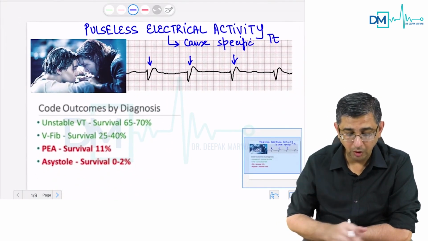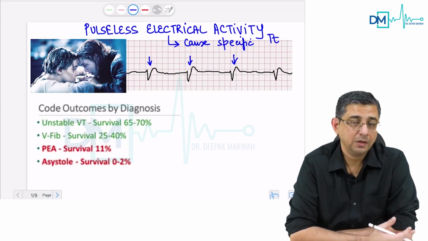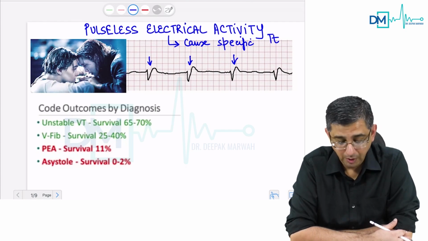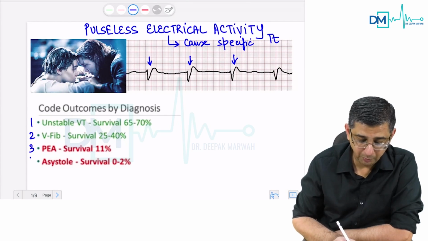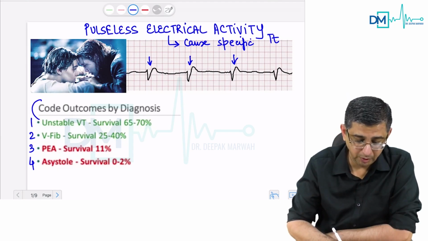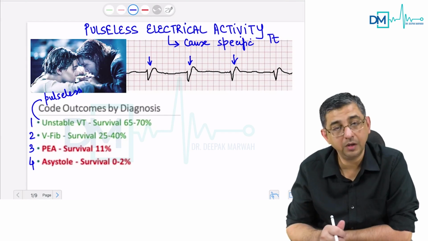When it comes to outcomes by diagnosis, code blue implies that there is an emergency protocol instituted in the hospital. Then we usually find four rhythms in code blue that are to be remembered by you, which are unstable ventricular tachycardia. Unstable ventricular tachycardia would mean that the patient is pulseless, so we obviously need to provide DC shock to reset the rhythm in the heart.